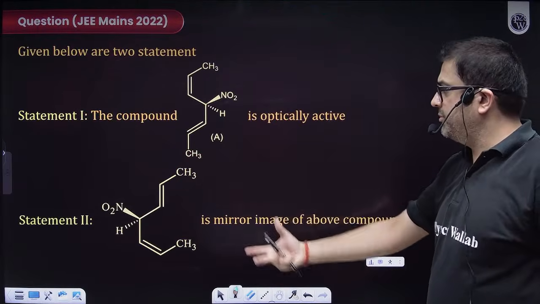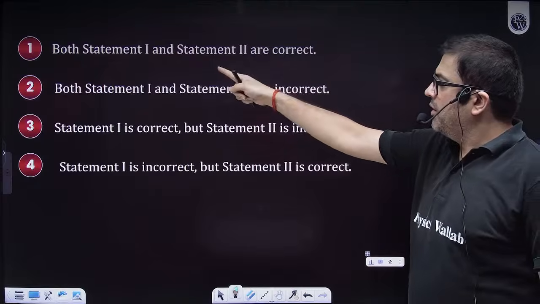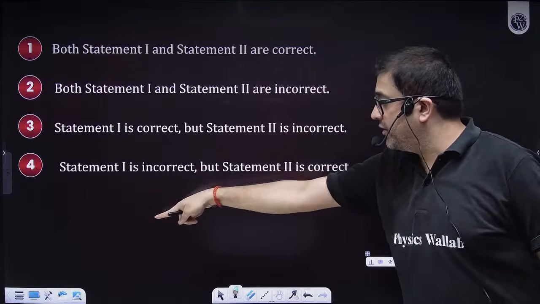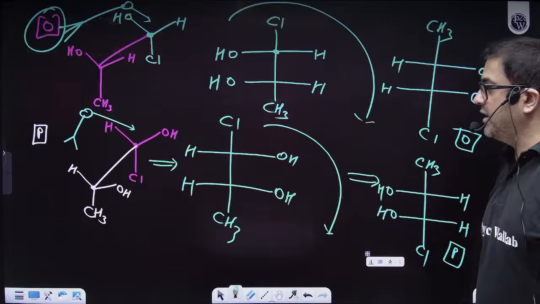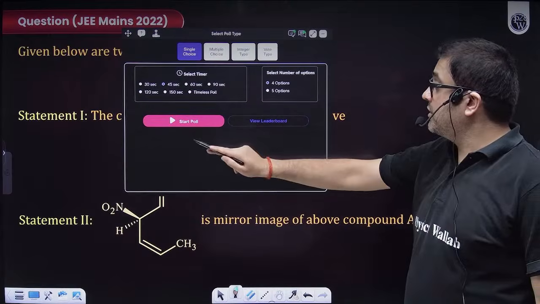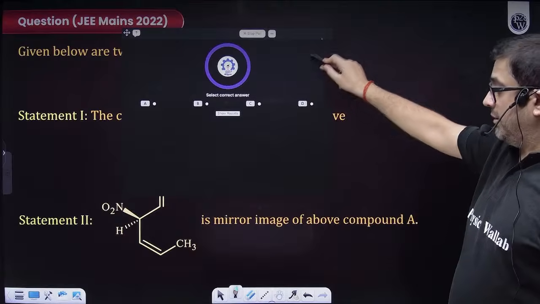This is a mains question, beta. Options are: both are correct, both are incorrect, first correct second incorrect, first incorrect second correct. So the options are there on the next page. This is your mains level question. So let us eat this halwa, giving time.